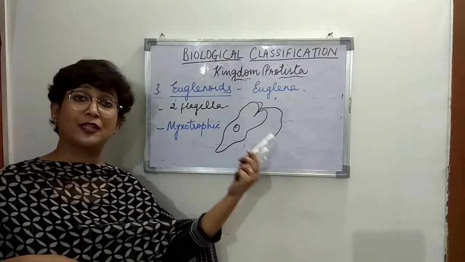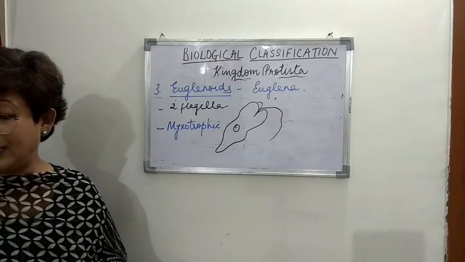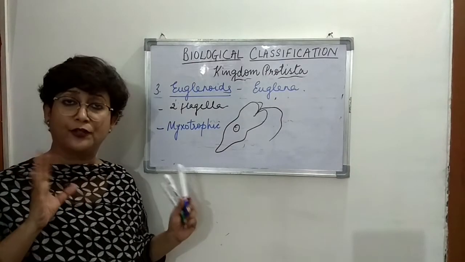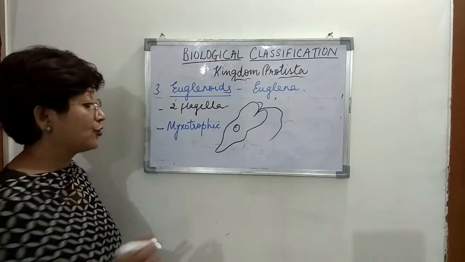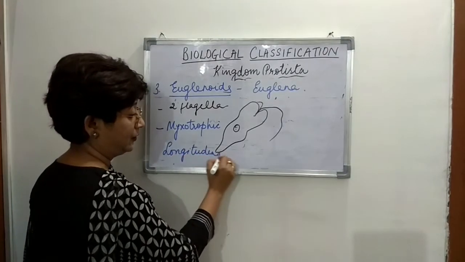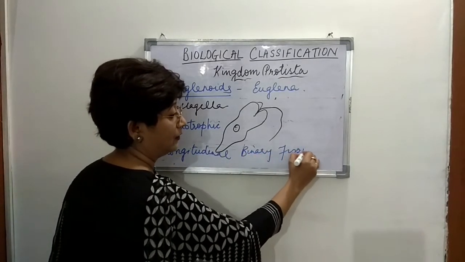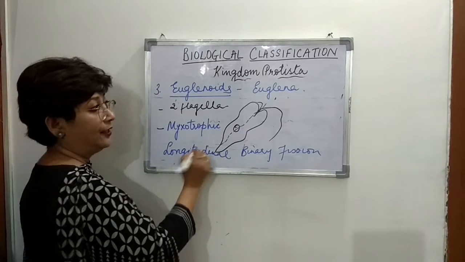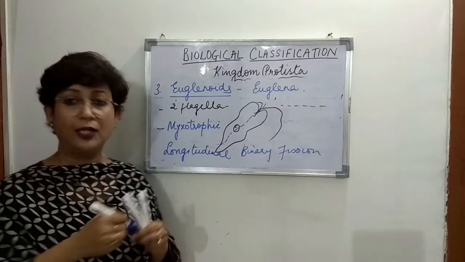So there's a pigment also that is present in euglena which resembles the pigment that is present in plants also, right? So multiplication, that means the mode of reproduction, the common mode of reproduction in euglena is longitudinal binary fission, right? Longitudinal means the body will divide longitudinally like this. Right? Transverse means it divides like this, transverse. So they show longitudinal binary fission.